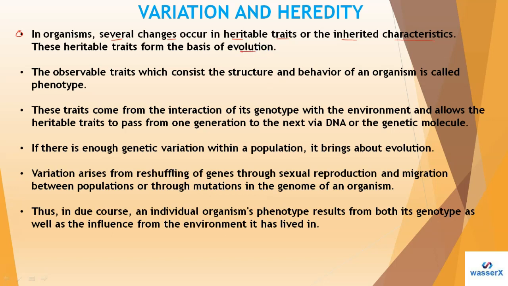Let me tell you, students, heritable basically means a characteristic that is transmitted by biological processes from parent to offspring. The particular characteristic that is transferred from the parent to the offspring, to the baby, we call the heritable traits.